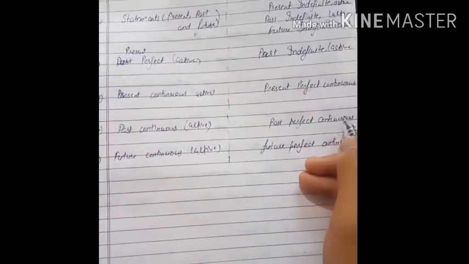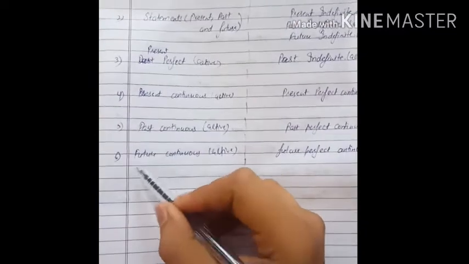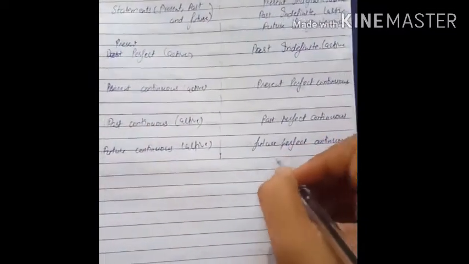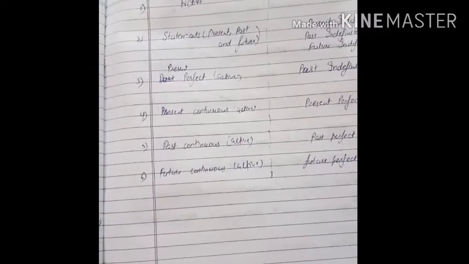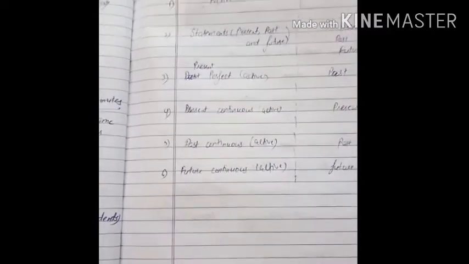Past continuous can also be changed into past perfect continuous tense, and future continuous tense can be changed into future perfect continuous tense. Okay, and we can also use these kinds of tenses to enhance our grammar in speaking as well, not in writing only.